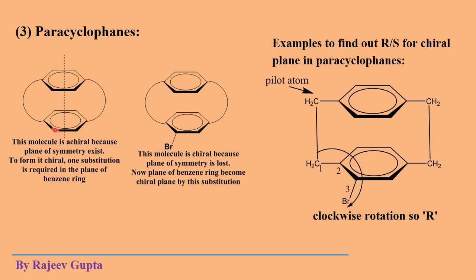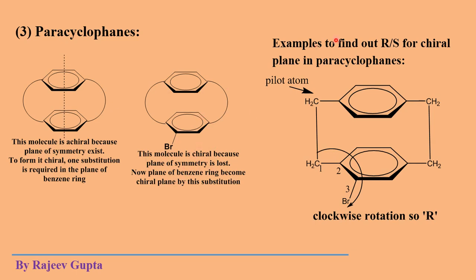As we see here, one hydrogen atom is replaced by a bromine atom. Now you can see this plane is lost, because here bromine is present and in this portion no bromine is present. So both portions will not be mirror images. So now this structure becomes chiral due to the absence of a plane of symmetry. This is the basic structure of a paracyclophane.